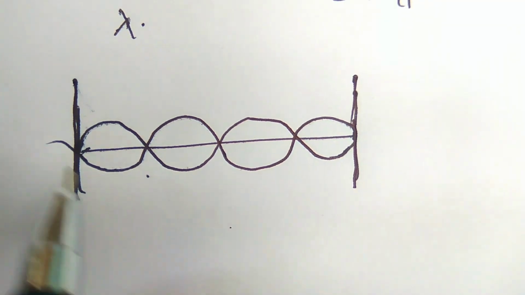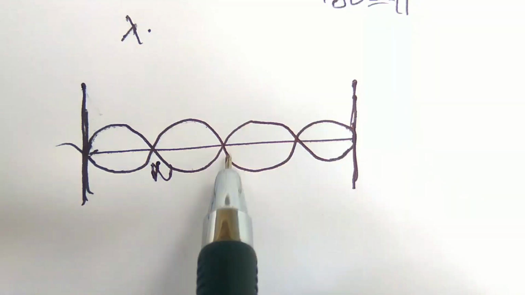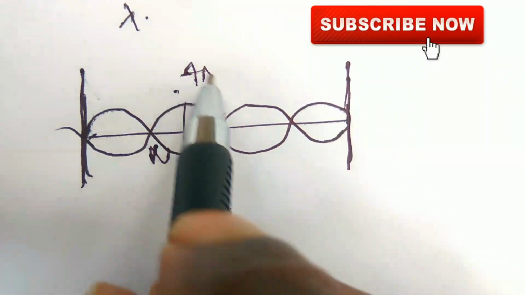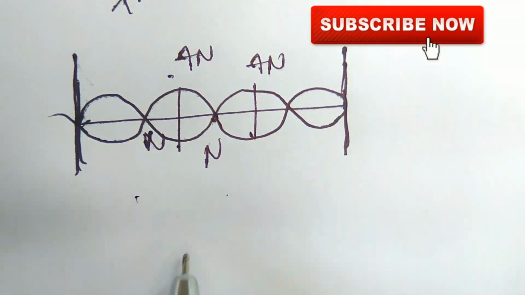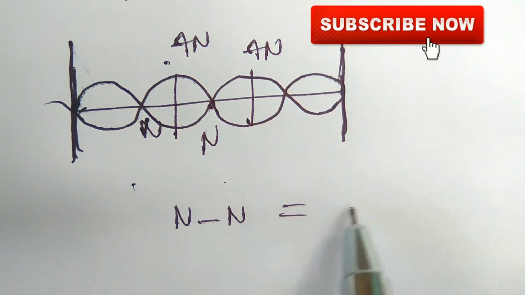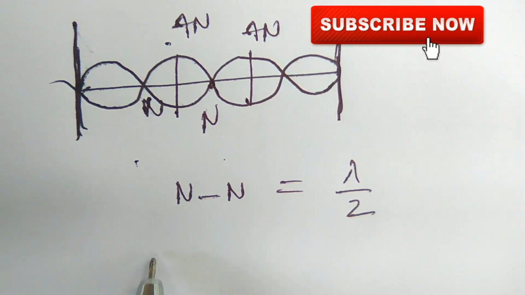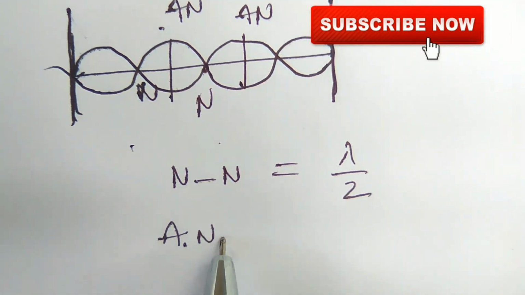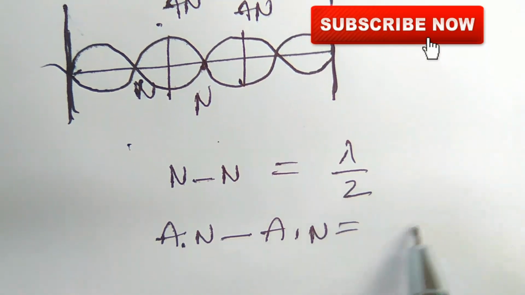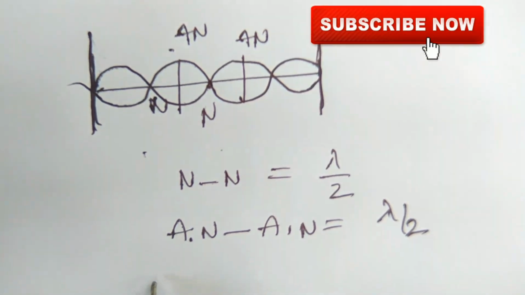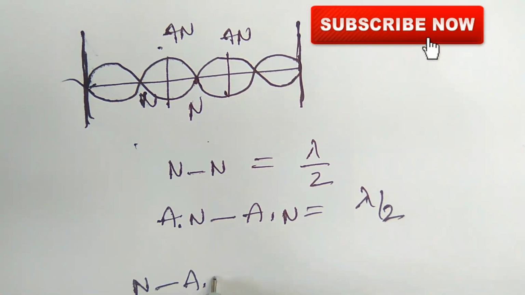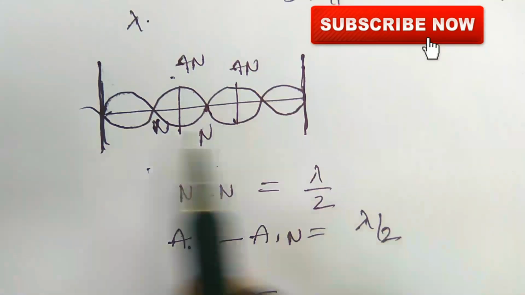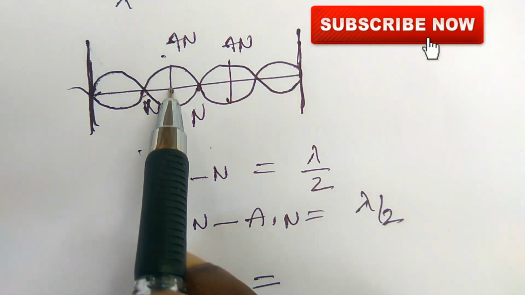While we are coming to the standing wave, this is the node point and this is the antinode point, and this is the node point and this is the antinode point. The distance between two node points, node to node, is equal to lambda by 2. The distance between antinode to antinode is also lambda by 2. So here the question is, what is the distance or wavelength between node to antinode? Node to antinode.